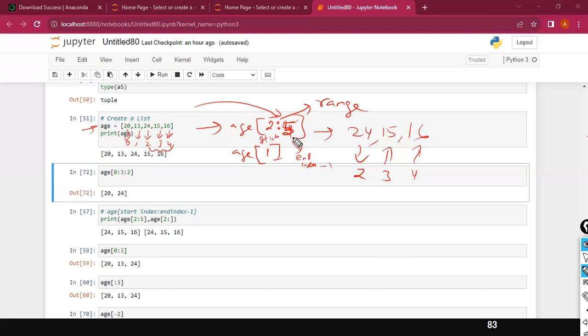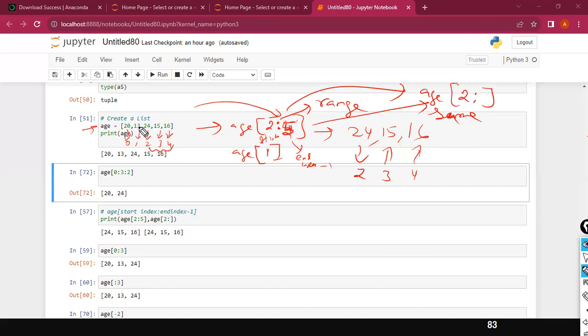My question to you is, starting from the second position till the end. The other alternative is age, starting from the second index position, colon, nothing. That means starting from index value 2 to the rest of the values. So this one is also equivalent to this one. These two are the same. Got it? These two are the same.